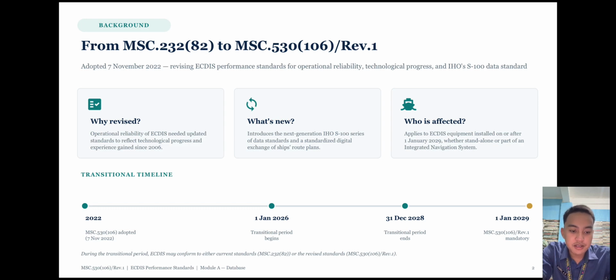So what is revised? Operational reliability. ECDIS needed updated standards to reflect technological progress and experience gained since 2006. What's new? Introduces the new generation IHO S-100 series of data standards and standardized digital exchange of ships' route plans. Who is affected? Applies to ECDIS equipment installed on or after 1st of January 2029, whether standalone or part of an integrated navigation system.